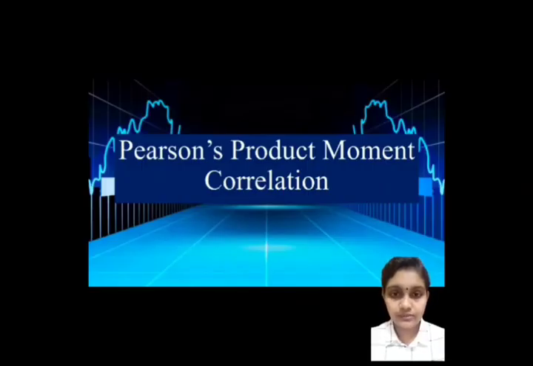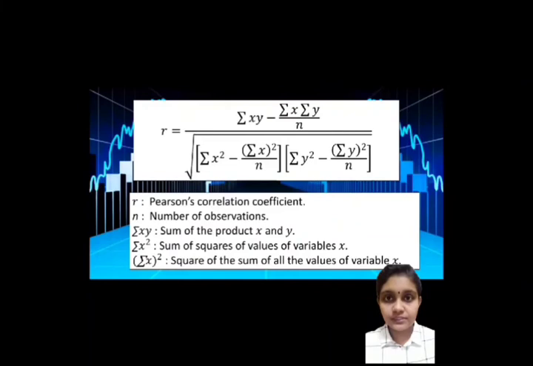I'm going to explain the method of correlation, which is Pearson's product moment correlation. In this formula, R represents the correlation coefficient, N represents the number of observations, summation XY represents the sum of the products of X and Y, summation X squared represents the sum of squares of the values of variable X, and summation X in square brackets represents the square of the sum of all the values of variable X. The same goes for summation Y.